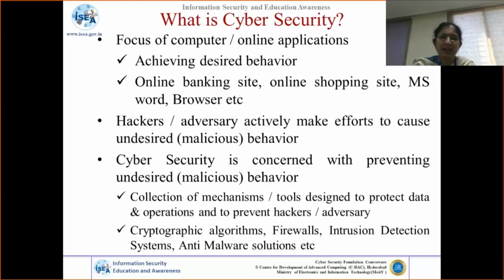So what is required ultimately, whatever it is, we need to make sure that we protect from, or prevent, this kind of undesired behavior in our networks. What is required for that? We look for a collection of mechanisms or tools designed to protect data and operations and to prevent hackers and adversaries. So what are the various solutions? It can be cryptographic algorithms, firewalls, intrusion detection systems, anti-malware solutions. Like that, over the period, a lot of solutions have evolved.